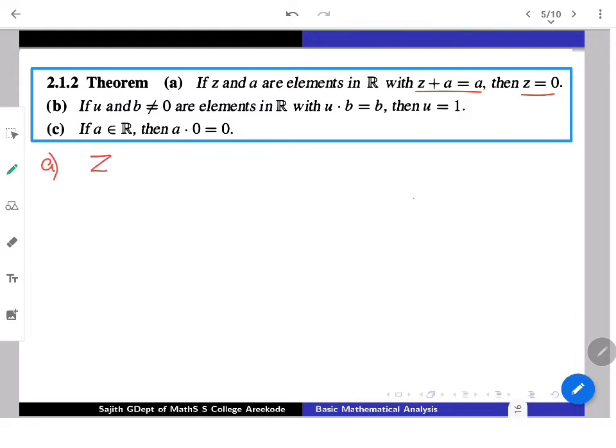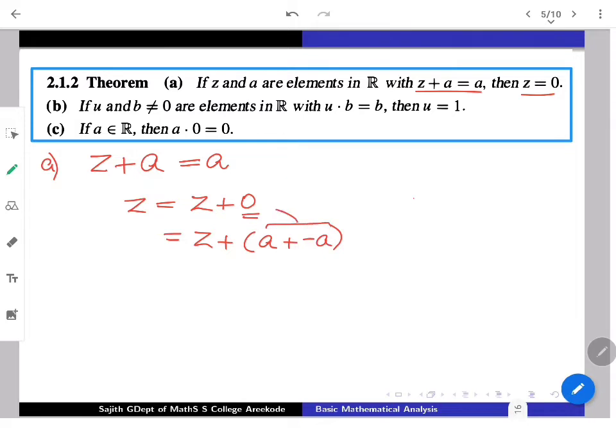The first part we will try. Z plus A is going to give you A. We have to show that Z is 0. So look at Z. By the previous laws, we can simply write Z plus 0, because the identity under addition is 0. Z plus 0 must give you Z. Now that 0, we can rewrite using A plus minus A, which ideally has to give 0.